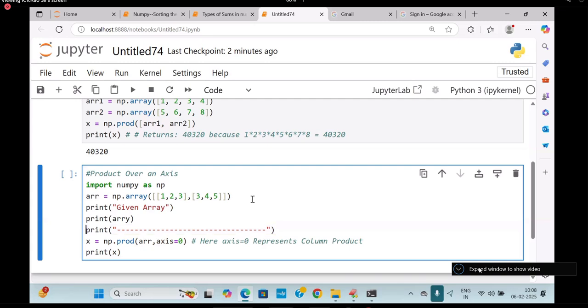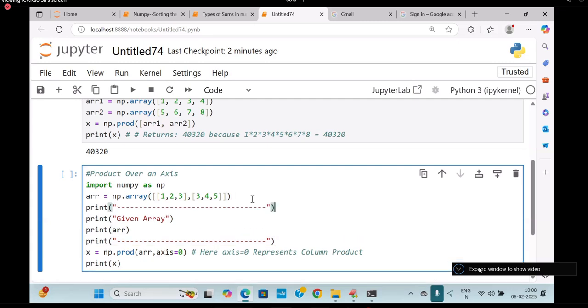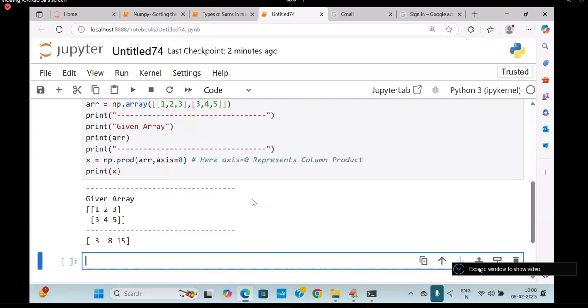Because you have seen it, I will write arr and print this now. Here I'm getting it. What is this now? 1 into 3, 2 into 4, and 3 into 5. Are you following me? Yes. Now go to the next one.